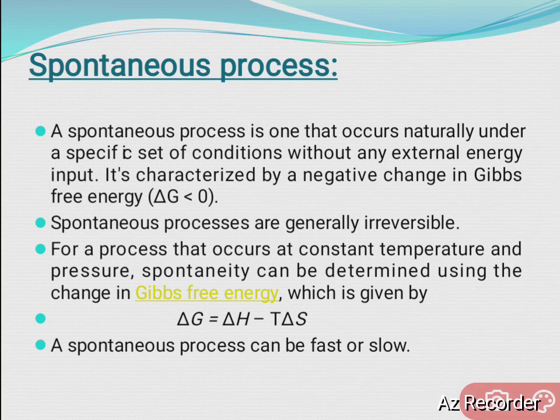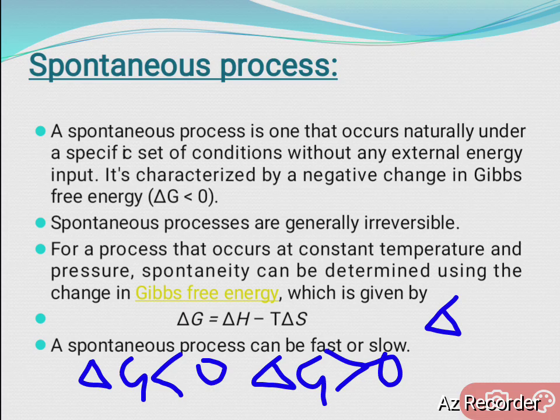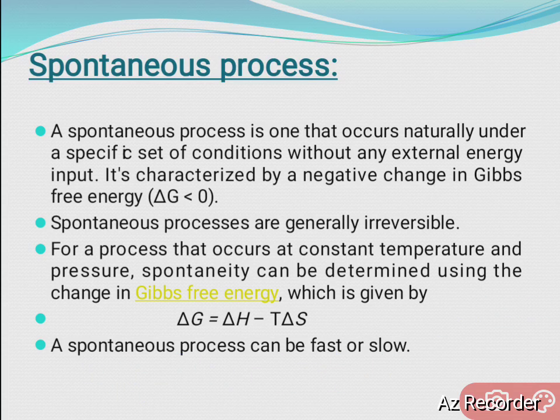If delta G is less than 0, it is spontaneous. If delta G is more than 0, it is non-spontaneous. If delta G equals 0, the system is at equilibrium.